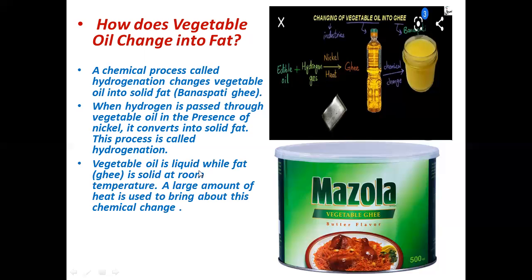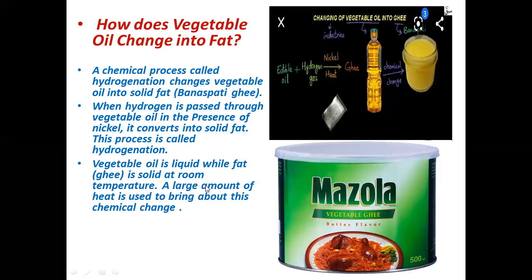Vegetable oil is liquid while fat or ghee is solid at room temperature, and room temperature means normal temperature, which is mostly 25 degrees centigrade in our surroundings. A large amount of heat is used to bring about this chemical change. I told you, we utilize heat to convert vegetable oil into ghee. We are using gas, catalyst, and also heat.